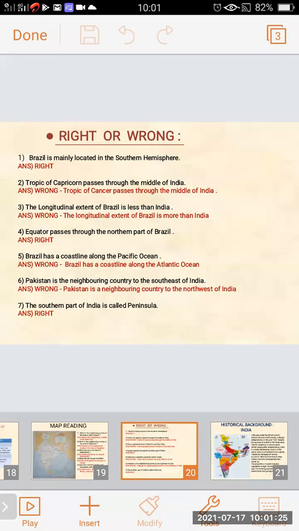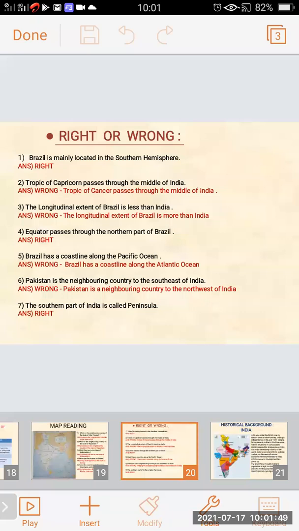Fifth, Brazil has a coastline along the Pacific Ocean. This sentence is wrong, because Brazil has a coastline along the Atlantic Ocean, not the Pacific Ocean. Pakistan is a neighboring country to the southeast of India.